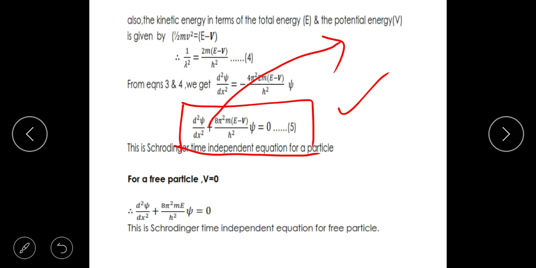That is why this is so important, and as a very special case, when this V is 0, this will reduce to this equation. This is called the free particle equation, when it is not bound by any potential. So this is a very important equation. This is called the Schrodinger time independent equation of a quantum particle. This is how particles behave. When you solve this equation, you will get psi, and that is what is known as the wave function of that particular system.